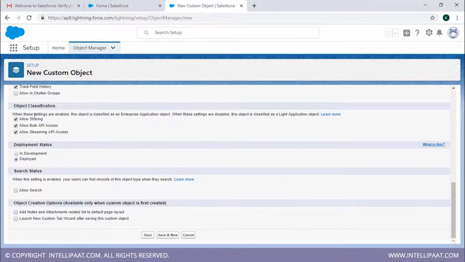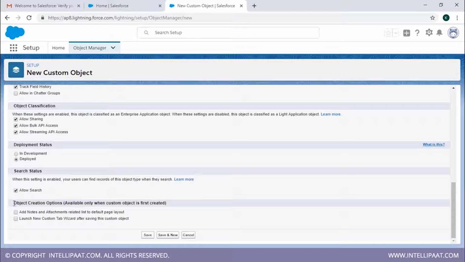Then we have object classification. We're going to have allow sharing, allow bulk API access, allow streaming API access. This is default. We're just going to let it be there. Deployment status, we're just going to have it deployed. That is also default. Now this is search status. So when this setting is enabled, the users can find records of this object type when they search it. So that is what we want, right? So we're just going to click on allow search over here.